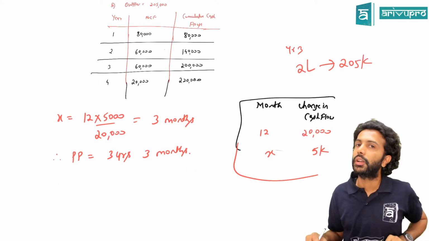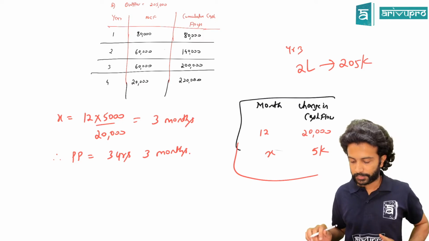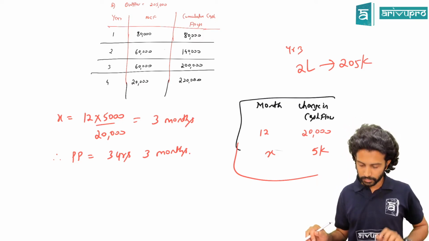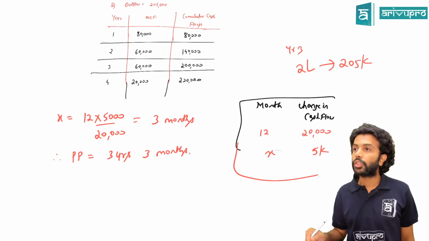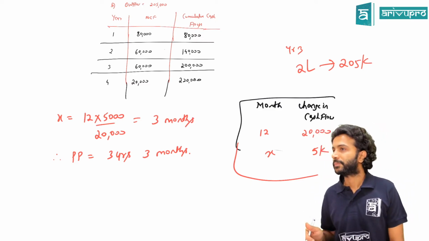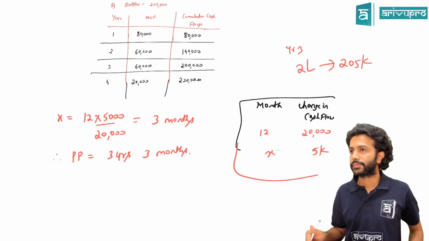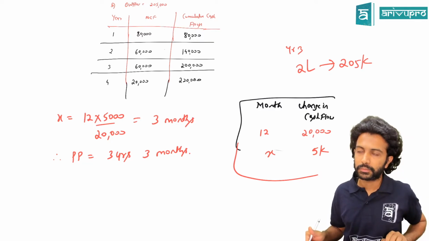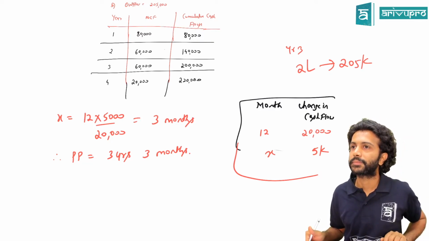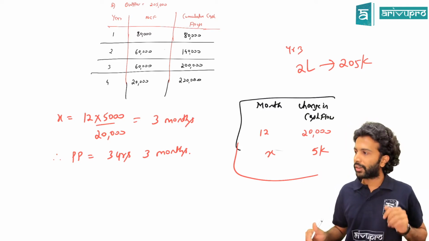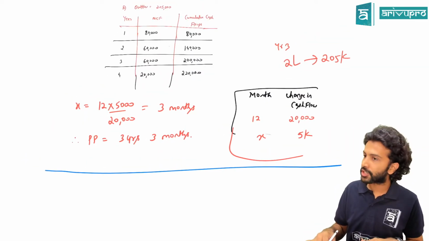Okay. Assume the outflow is 2,15,000. All of you have copied this.